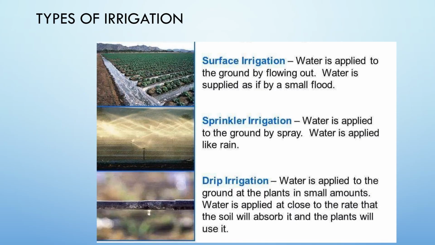There are three types of irrigation. The first one is surface irrigation, then sprinkler irrigation, and drip irrigation. Surface irrigation: water is applied to the ground by flowing out, as if by a small flood. Sprinkler irrigation: water is applied to the ground by spray, like rain. Drip irrigation: water is applied to the ground at the plants in small amounts, at close to the rate that the soil will absorb it and the plants will use it.